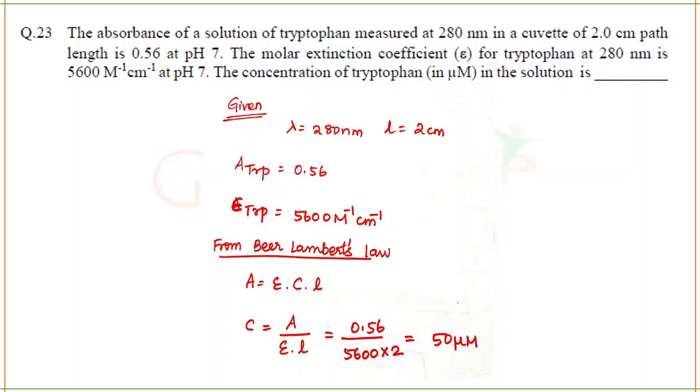So they've given you the absorbance value, epsilon value and path length. Simple, calculate the concentration. The formula you're going to use is A = εCL. Concentration they want, so concentration is equal to A divided by ε times L. A value is 0.56, epsilon value is 5600, L value is 2. If you solve this, you will get 50 micromolar. Always note the unit. They'll ask in which unit you have to give the answer, so you have to give it in that unit only. You cannot give it in molar. You have to give it in micromolar only.